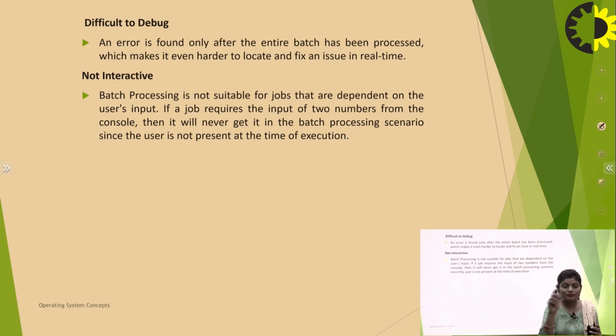If we have 100 jobs, then when the 100 jobs are completed, and if an error comes, suppose in the 15th process, it will be found only after all 100 jobs are executed. So it is difficult to debug, and not interactive.